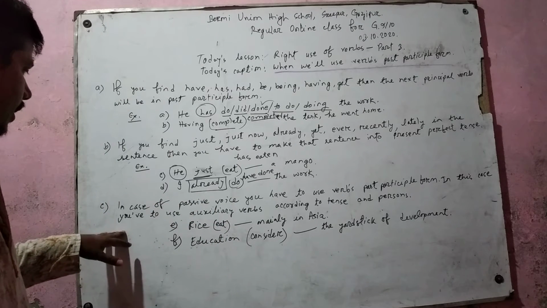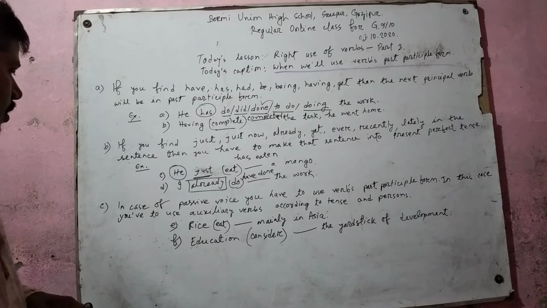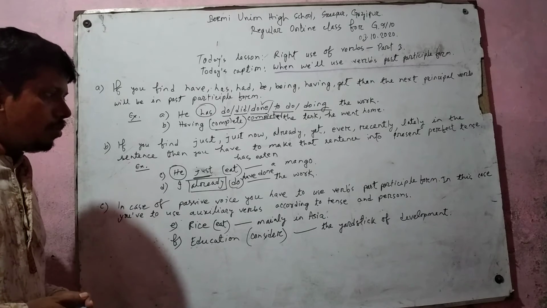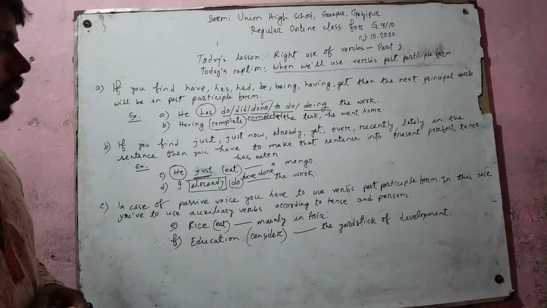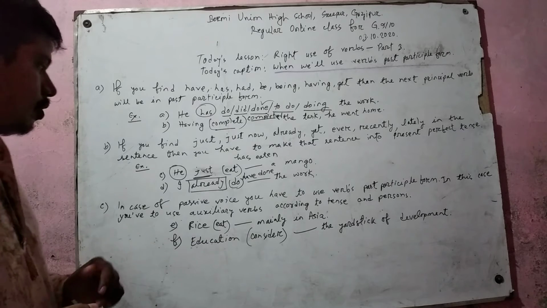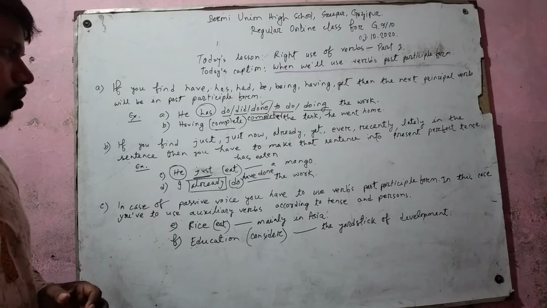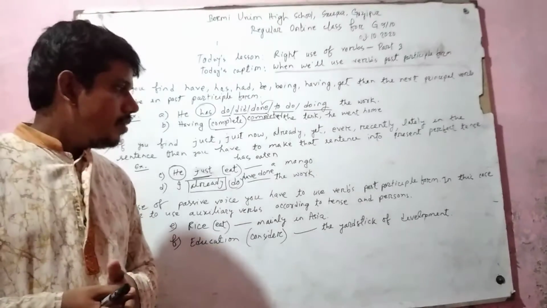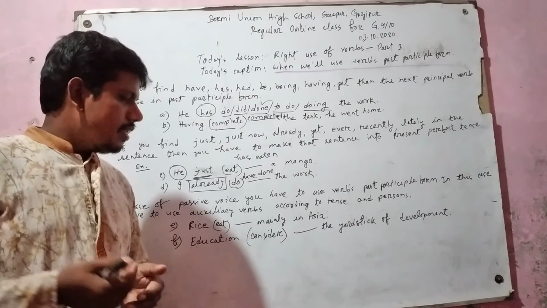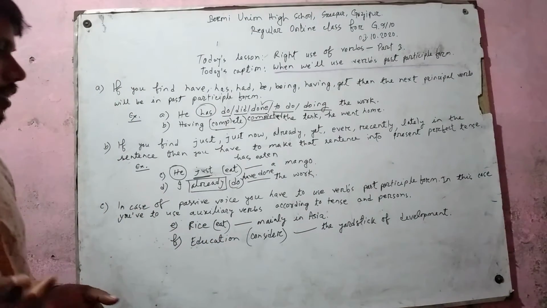Students, final example and final rule. Rule 3. In case of passive voice, you have to use verbs past participle form. In this case, you have to use auxiliary verbs according to tense and persons. And you know, students, what is passive mode of verb? Passive mode of verb is the inactiveness of subject.